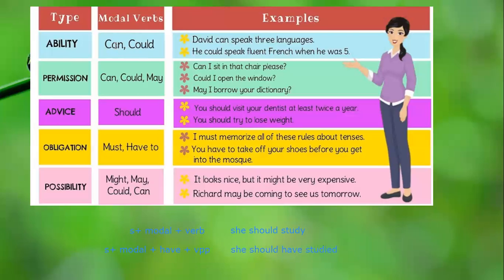So, recordemos que con can no aplica porque el pasado de can es could. Con will no aplica porque el pasado de will es would. Pero con todos los demás, sí: could have, may have, might have, should have, must have, etc. These are the rules that we need to take a look at.